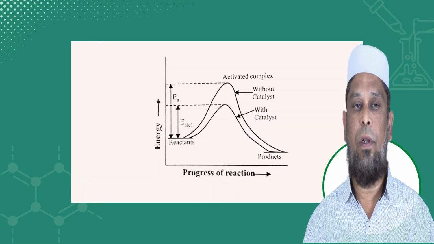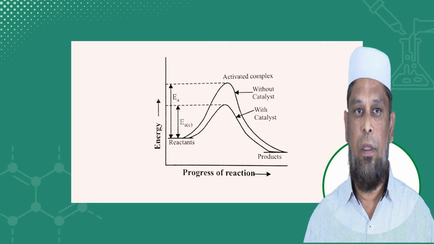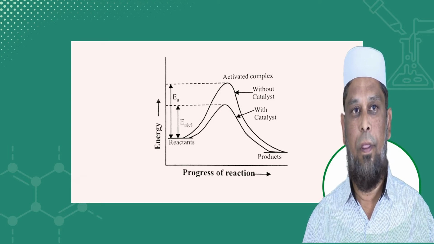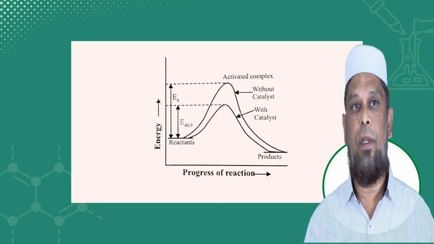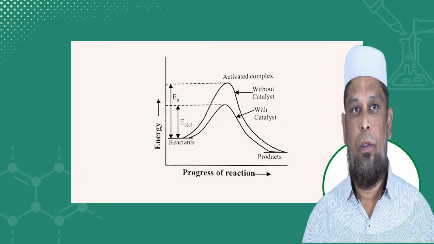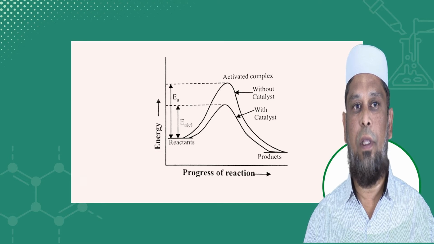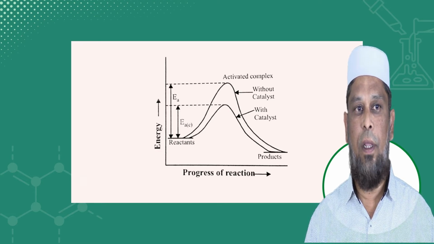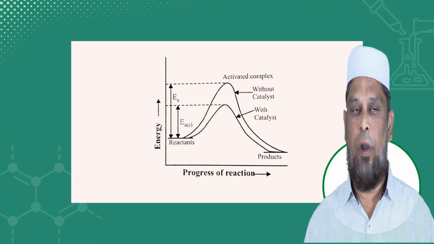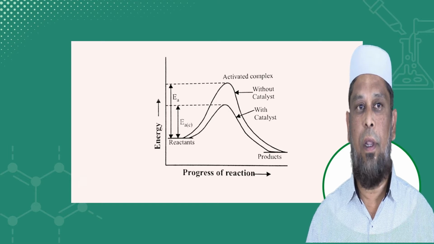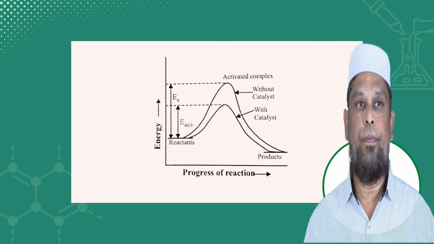The reactant is converted into product. We have the x-axis as progress of reaction and the y-axis as energy. Without a catalyst, you can see the reactant goes to the activated complex and then returns to the product. With the catalyst, the reactant is converted into product immediately. That means the energy gap is very low.